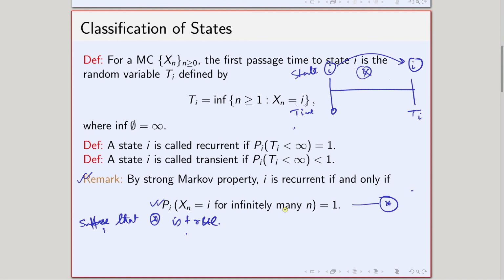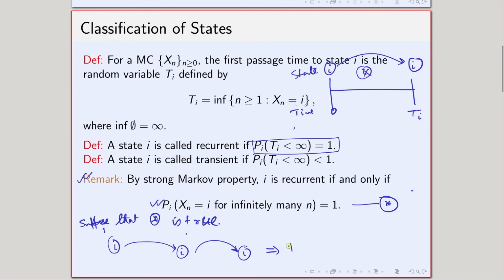This basically means that starting from I, I will see the state I infinitely many times. If this keeps on happening, that means starting from I, in a finite time I will come back to I at least once, because from here I come back to here, so in finite time I have come back for sure. That's why this condition holds true.